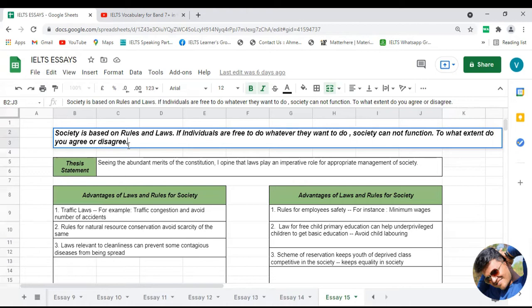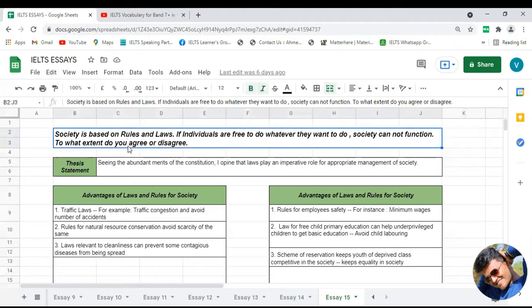Now, as I have said earlier, any task for the IELTS examination can be written in a 4-paragraph pattern. The first one will be your introduction. The second one will be body paragraph number 1, the third one will be body paragraph number 2, and the last one will be your conclusion. In that manner, 4 paragraphs will complete your entire essay.